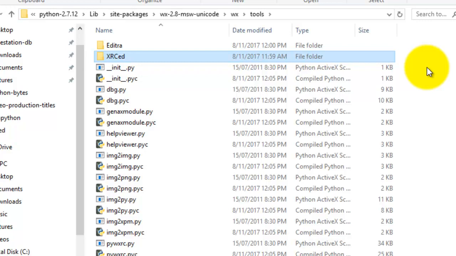But anyway, the next tutorial, or the following tutorials, will go into detail about creating frames, panels, and so forth.